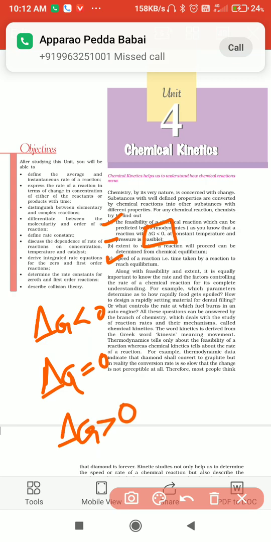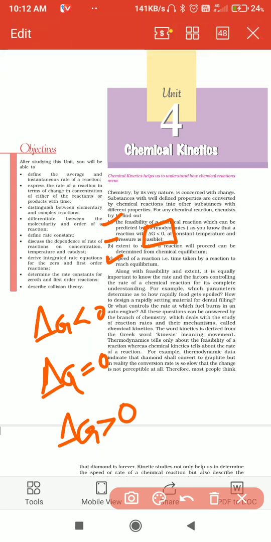When delta G is greater than 0, these reactions are non-spontaneous in nature. So commonly there are three types of reactions: delta G less than 0, delta G greater than 0 and delta G equal to 0.